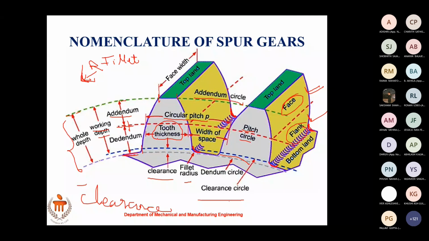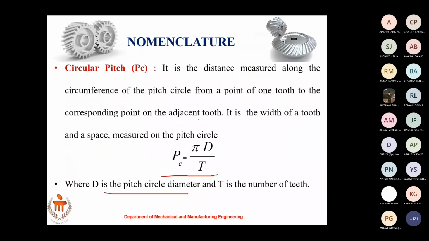This is the circular pitch from one point on one gear tooth to the corresponding point on the next tooth, so it has to be the circumference divided by the number of teeth. PC, circular pitch, is given by pi d by t, where d is the pitch circle diameter and t is the number of teeth. Clear? Any doubt here?